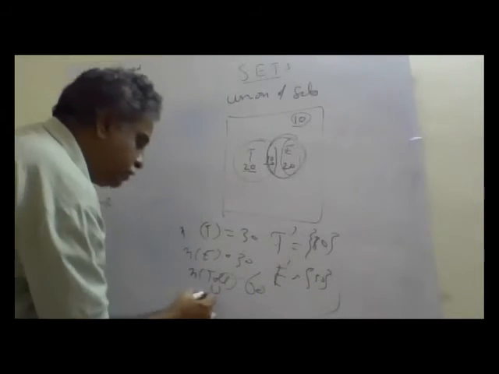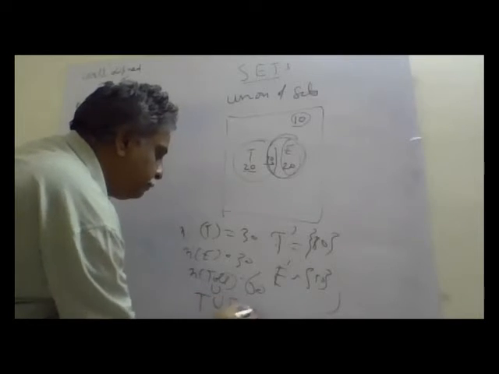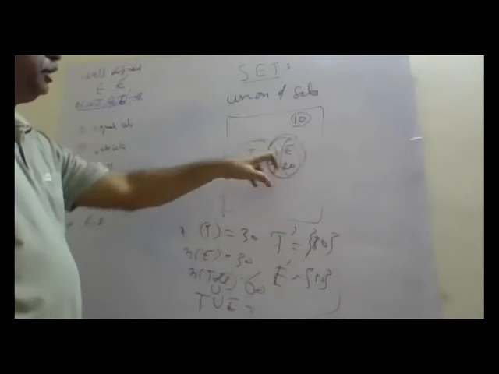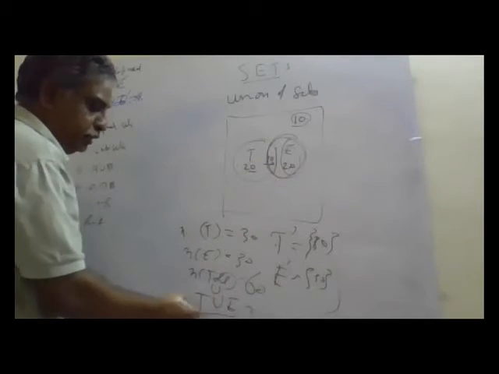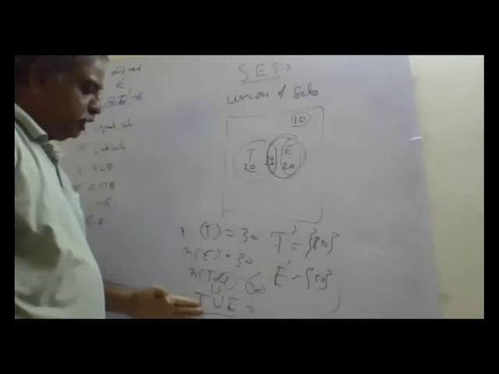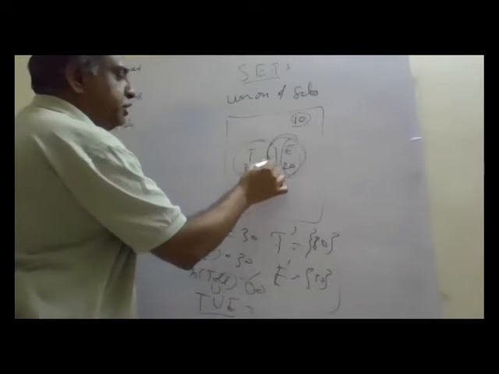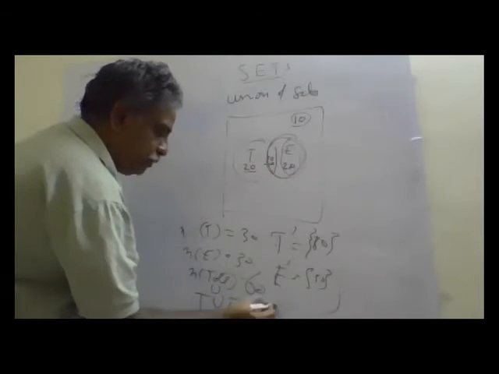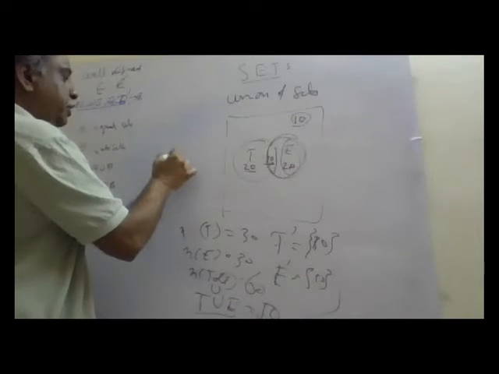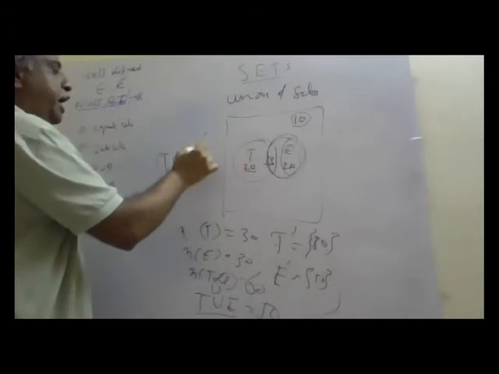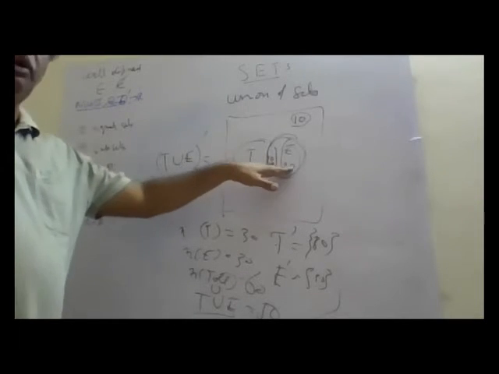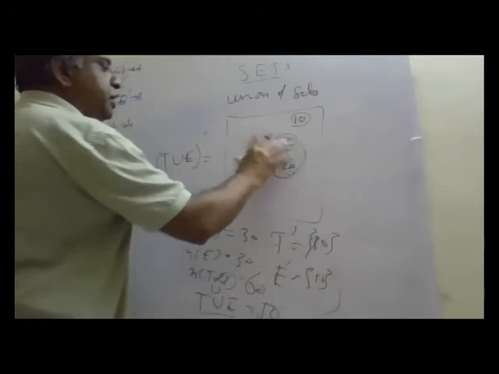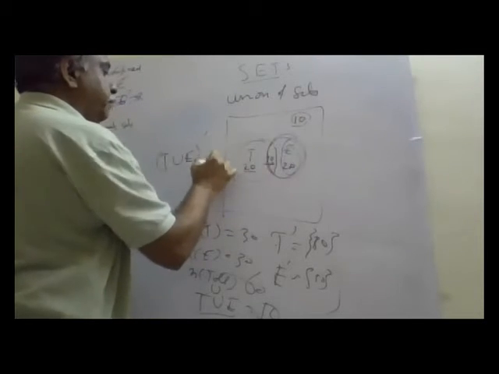Okay. Now what is T union E? How many persons speak Telugu or English? It need not be both. It can be either Telugu or English. So 20 plus 10 plus 20, 50. Then what is T union E dash? Those people who do not speak either Telugu or English. That is nothing but, this dash means other than this, 10.